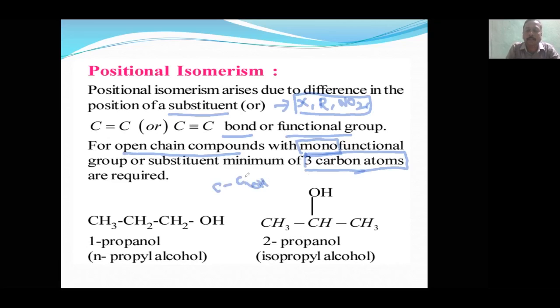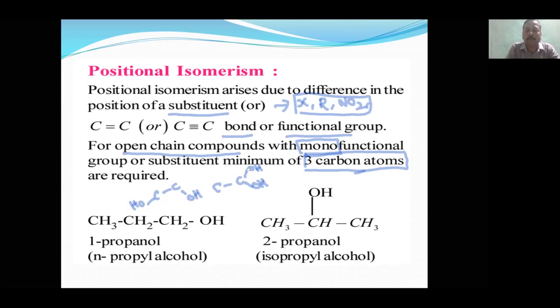Both OH can be on one carbon, or on two separate carbons. These are the two position isomers: ethane-1,1-diol and ethane-1,2-diol. So the position of the functional group is changing.